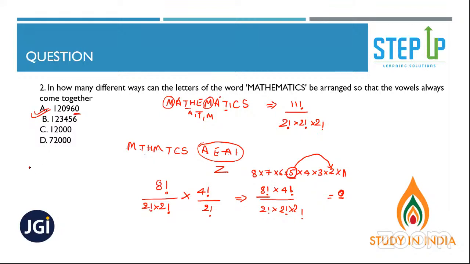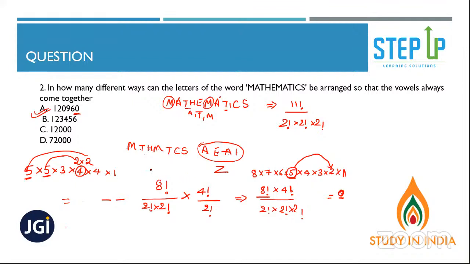If there are two 5s, let's say 5 into 5 into 6, 3 into 4 into 4 into some 1. How many zeros will be there at the end of this multiplication? 2 zeros. This 5 will combine with this 4, which can be written as 2 into 2. Right, Vivek? So 5 into 2, 1 zero, 5 into 2, another zero. So it depends on the number of 5s. It also depends on the number of 2s.